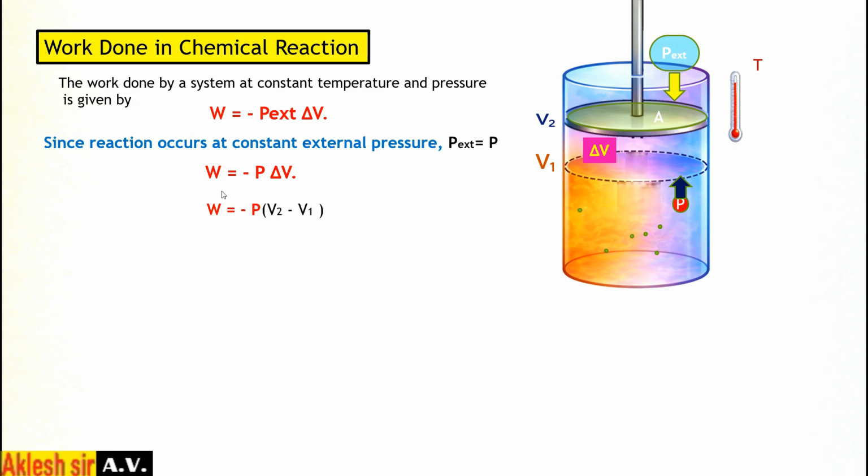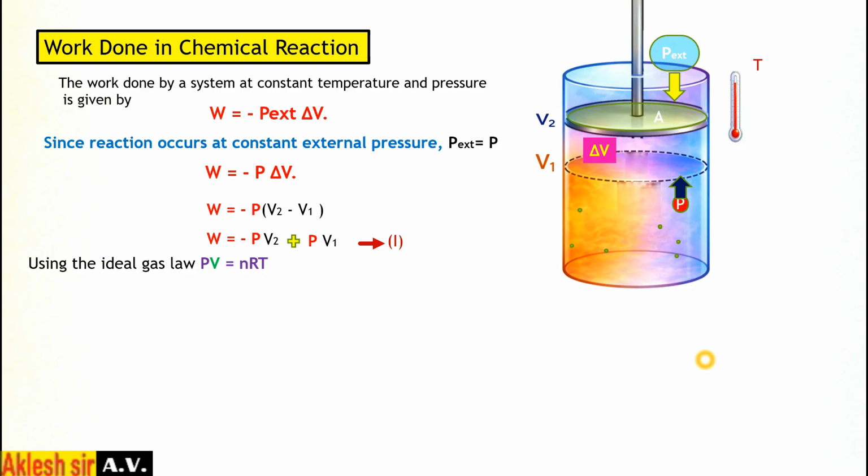Now opening the bracket, we get minus P into V2, then minus into minus gives plus, P into V1. Okay, this is equation 1.